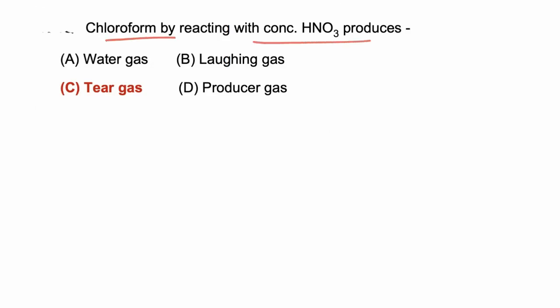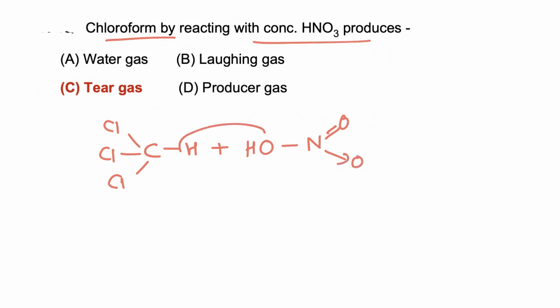Chloroform reacting with concentrated nitric acid produces what? So chloroform, CHCl3, on reacting with nitric acid forms nitrochloroform. This is the structure of nitric acid. Now H2O is removed and we get CCl3NO2.